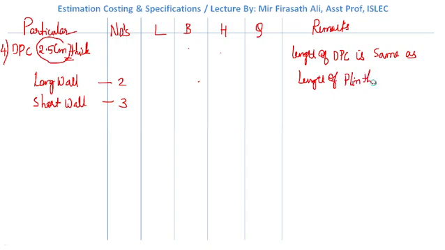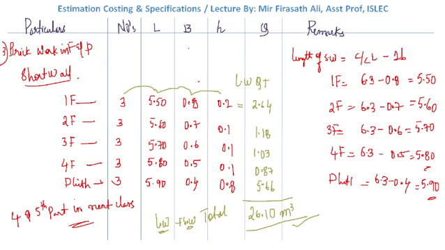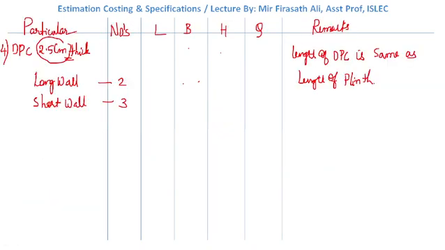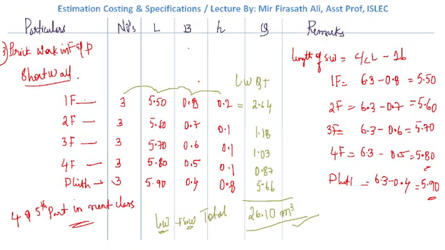In the previous class we found the length of the short wall and the length of the long wall. What is the length of the long wall in plinth? 11. We'll write this 11 over here. Again, in the plinth the length will be 5.90 for the short wall.